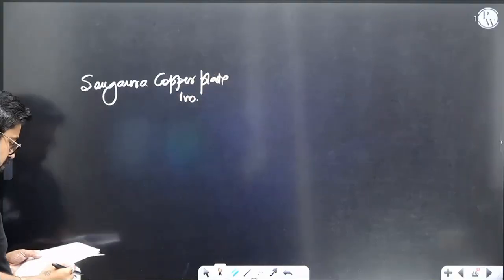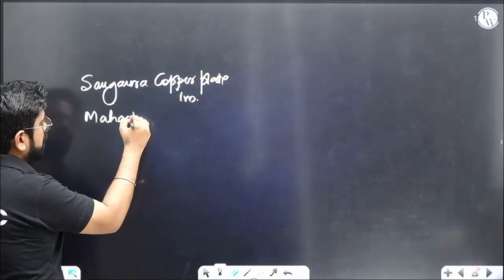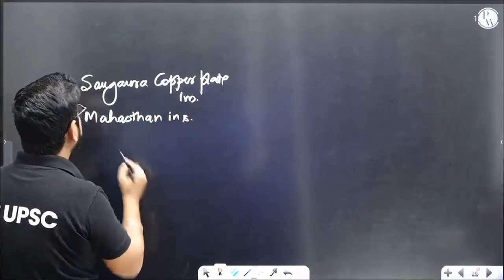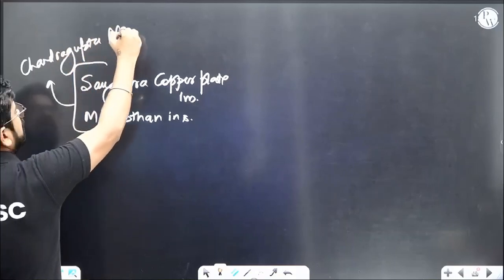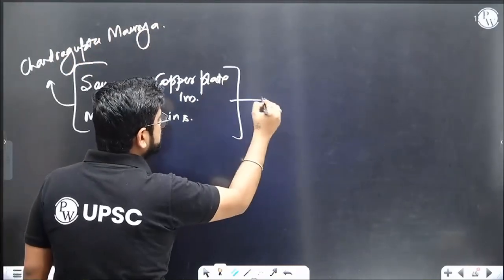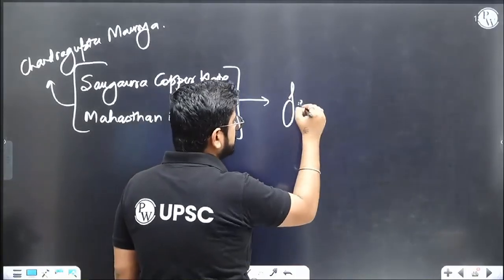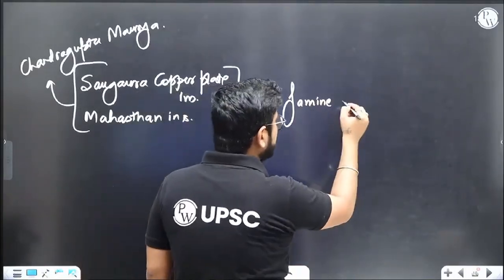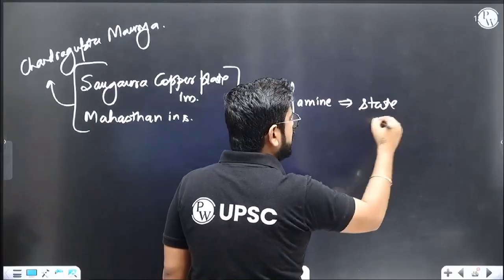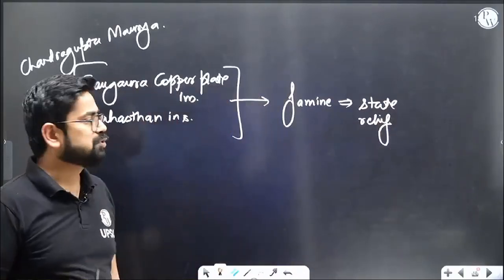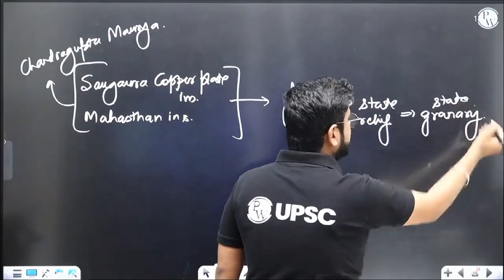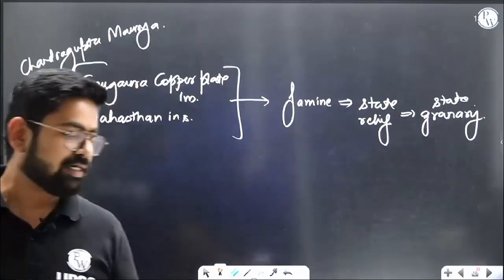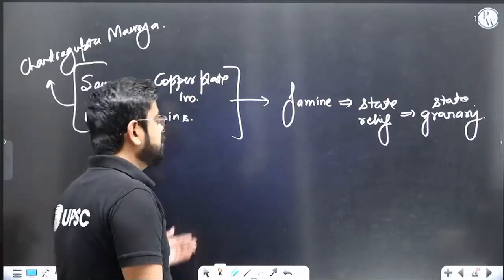And there is one more, the Mahasthan inscription. The Sohgaura one is a copper plate. The Mahasthan inscription is not of Ashoka, but of Chandragupta Maurya. Both inscriptions talk about a severe famine and state relief. There should be distribution of grains from the state granary. This tells us that the welfare state is not only on paper, but is a real welfare state.